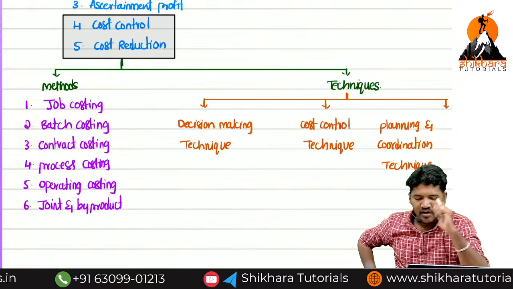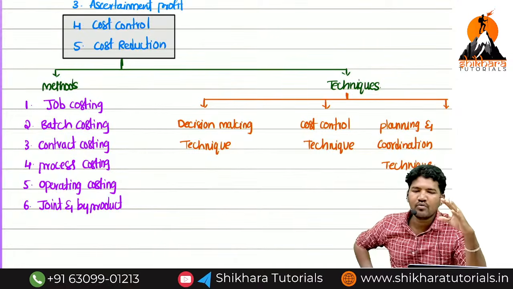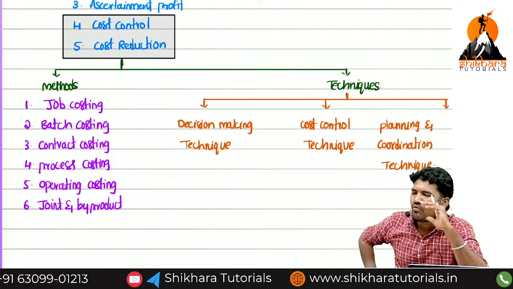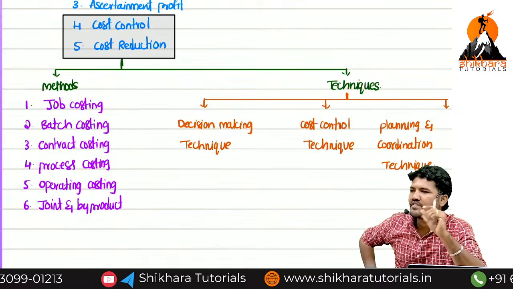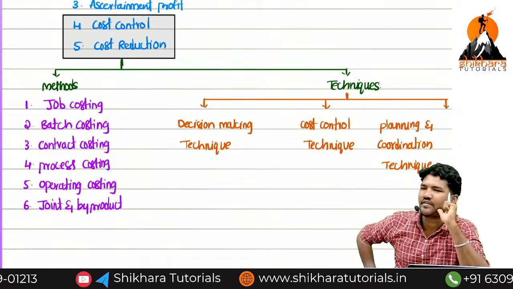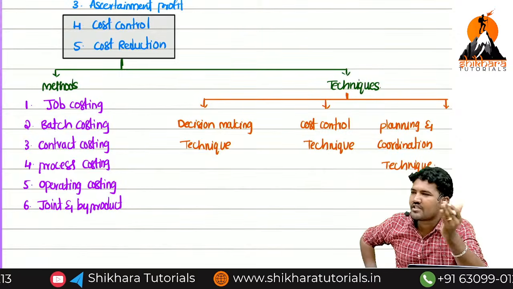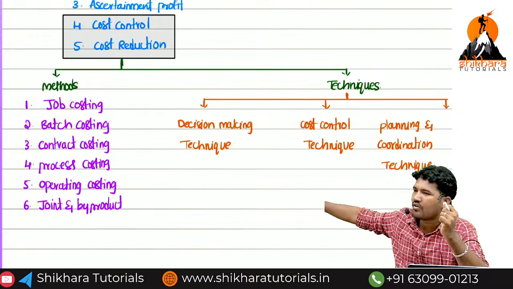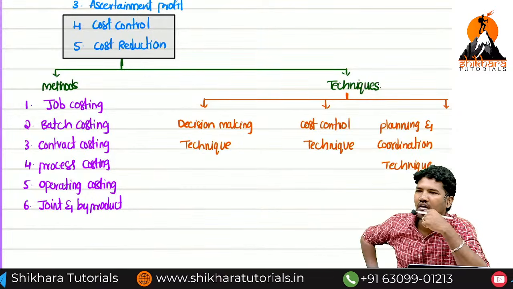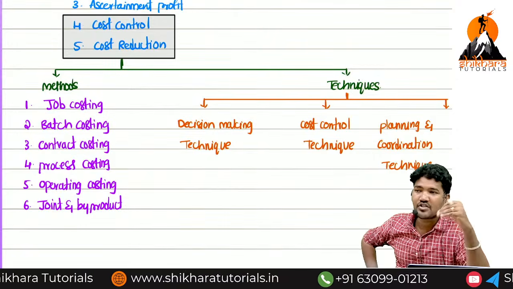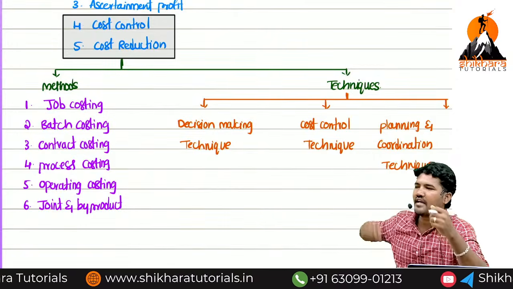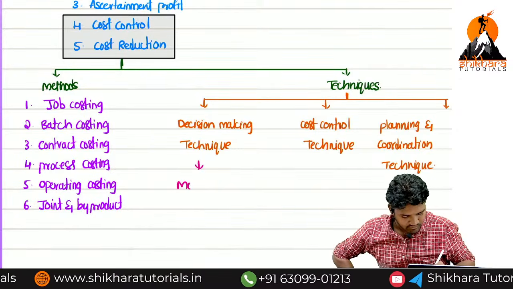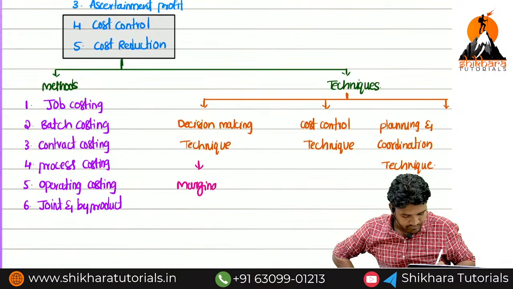Are you guys clear? Now, how do I know the decision making technique? So when it comes to the decision making technique, that's the purpose they introduced a chapter called marginal costing. If you learn the chapter of marginal costing, you can take decisions. The list of all concepts in marginal costing reflects the decision making technique. Marginal costing.